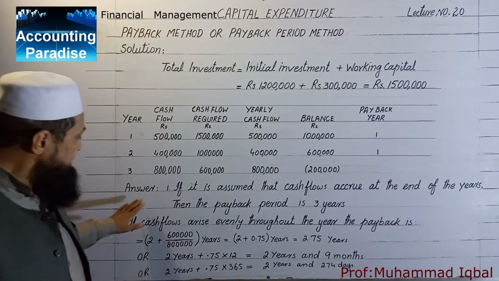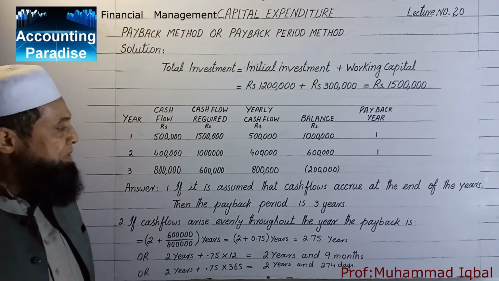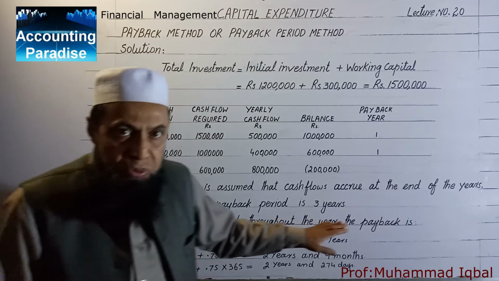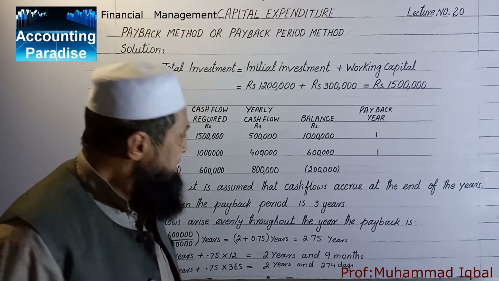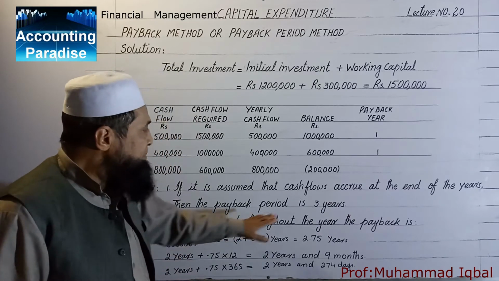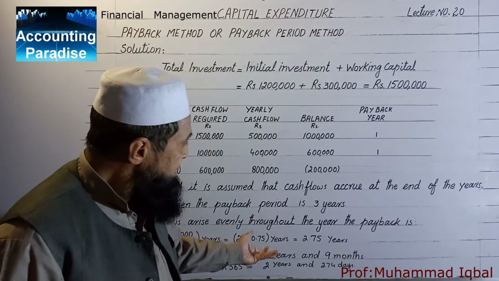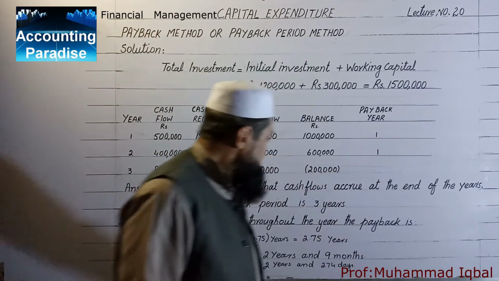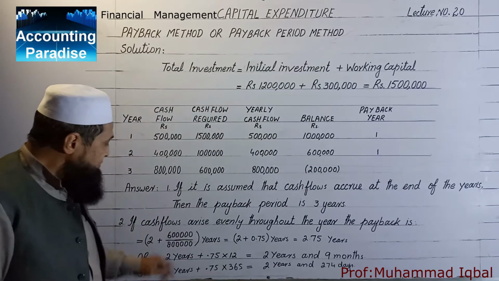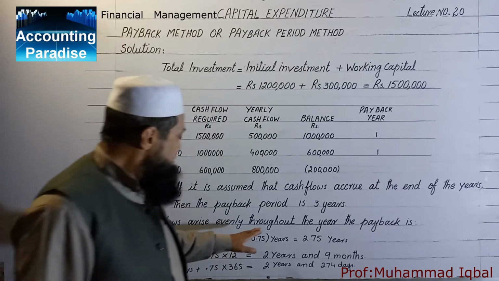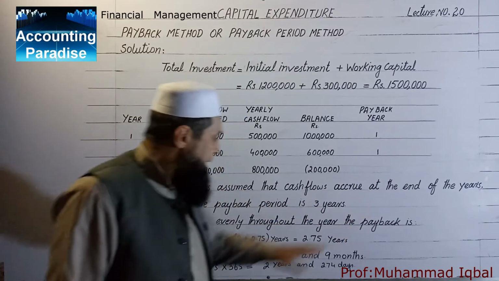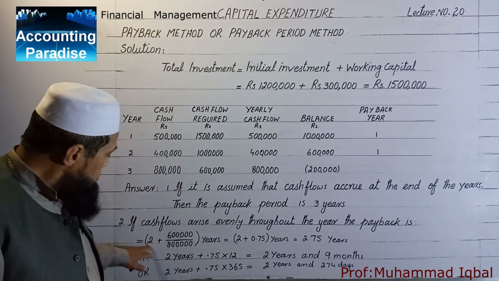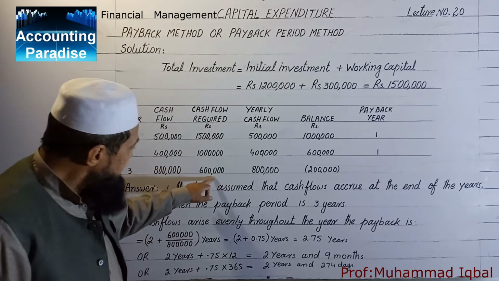Now the answer is, if it is assumed that cash flows accrue at the end of the year, then the payback period is 3 years, automatically 1 year more.